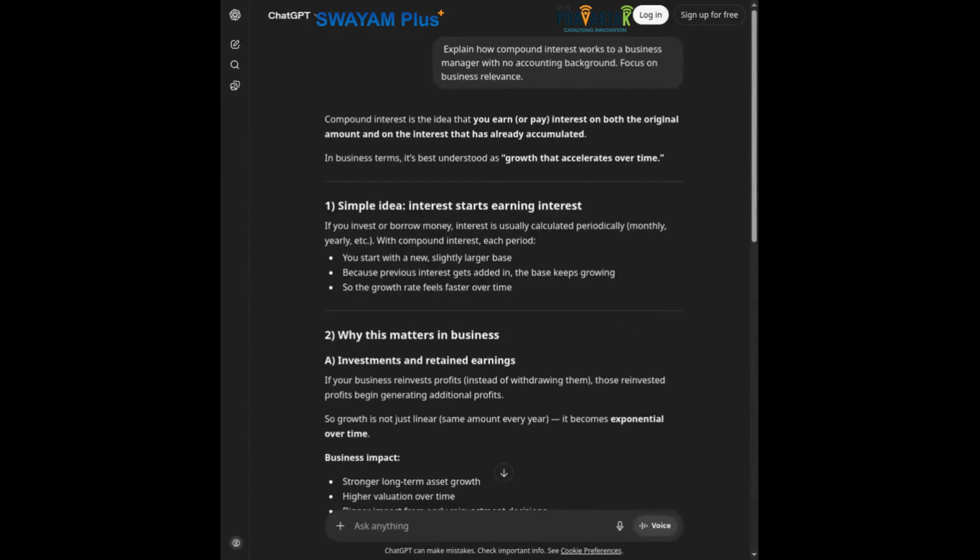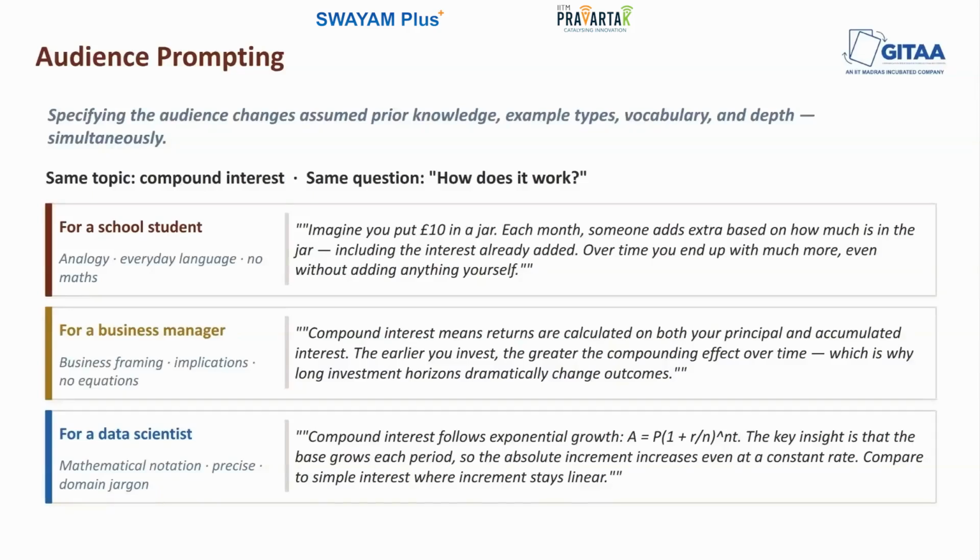It has a business framing. The practical implications are well specified. There are no formulae because this is calibrated for someone who needs to act on this, not pass an exam or go into the financial or accounting domain to be able to understand. Next, let's look at the same compound interest explanation for a third audience, that is for a data scientist.